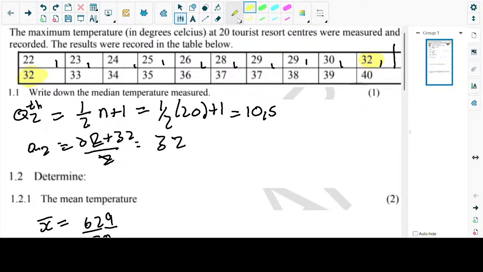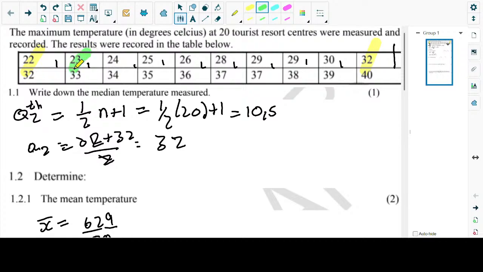Now, how many data do you have? Is it odd or even? So that we know whether the median going to Q1 is going to be part of the data or not. It's even. So is it going to be part of the data or not? It's not going to be part of the data. So we're expected to be in between two values. We're just going to use value number 4 and value number 5, or value number 5 and value number 6. Okay, let's check this one.